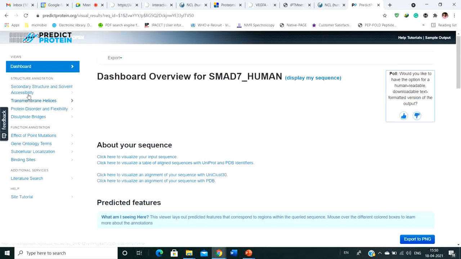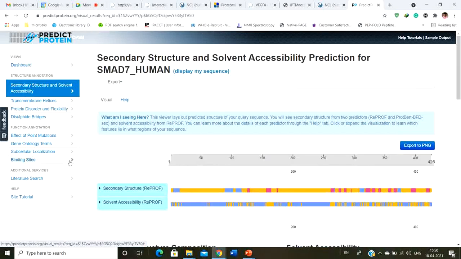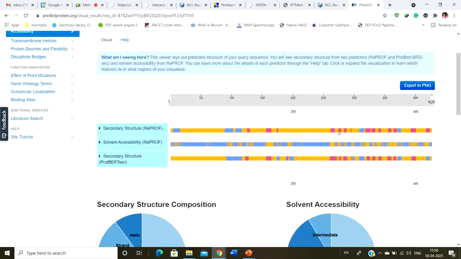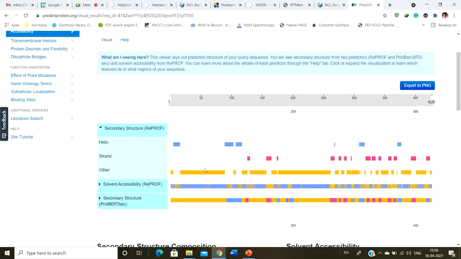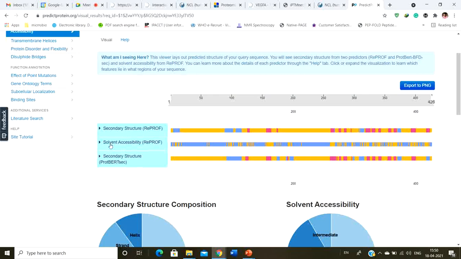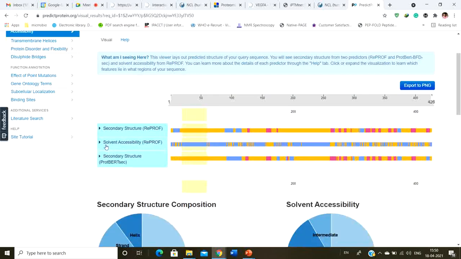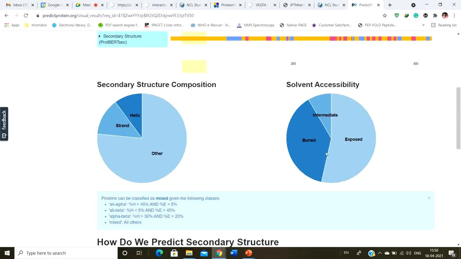So next you can also see the secondary structure. To know more about this particular color, you can select the structure annotation, the secondary structure and solvent accessibility, and here they give you the details about the secondary structure predictor, as I have already discussed, right? And next we have the solvent accessibility again, which part is exposed outside, inside and so on. And overall you have this pie chart which tells you the secondary structure composition of this whole protein and the solvent accessible regions of this whole protein.